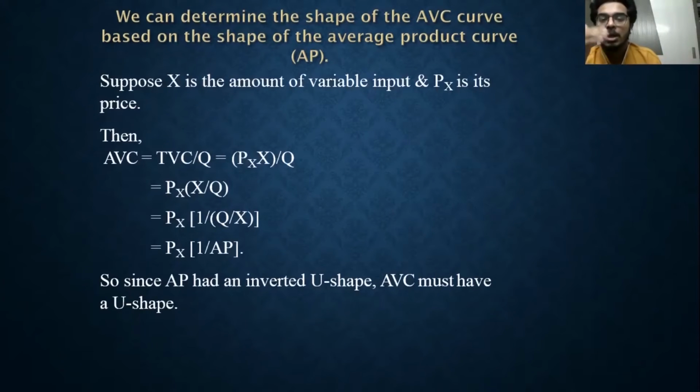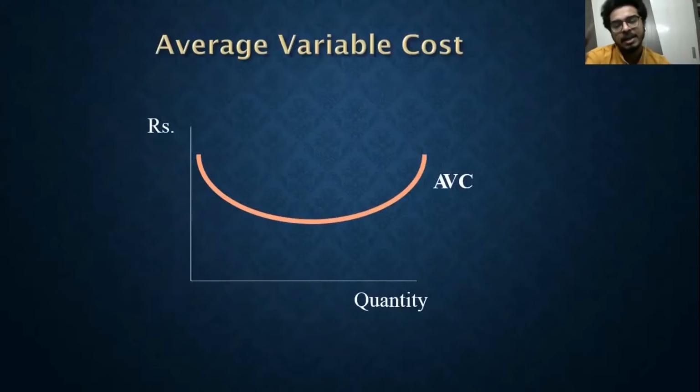Average variable cost is the inverse of average product multiplied by the price of the input. As average product gives an inverted U-shaped curve, your average variable cost will be a U-shaped curve, and here you go.